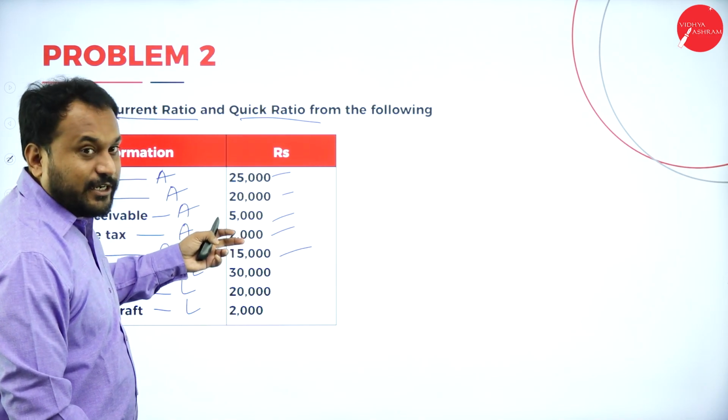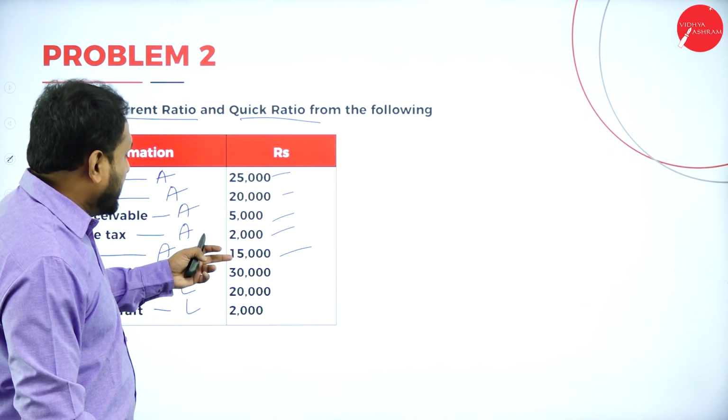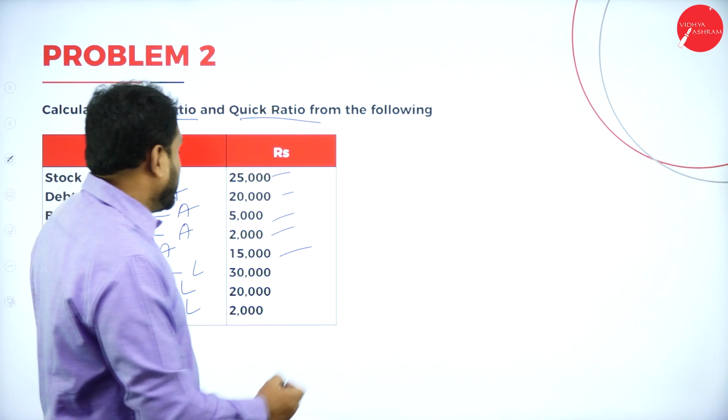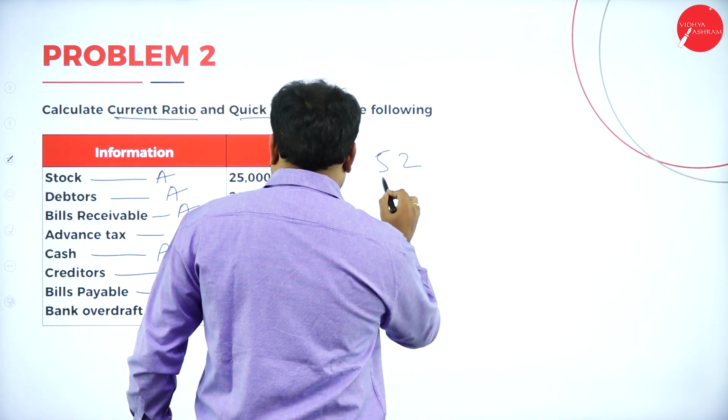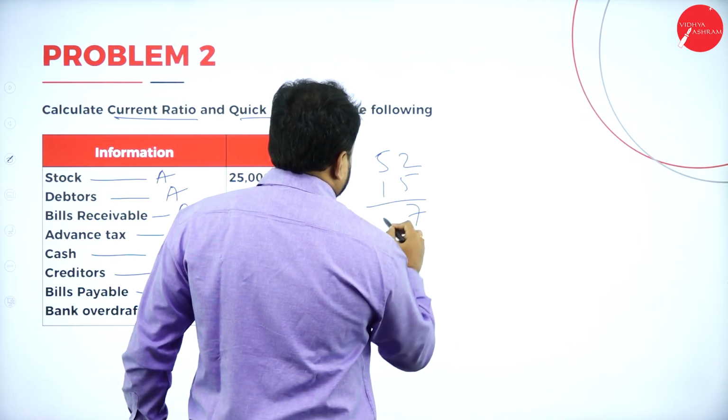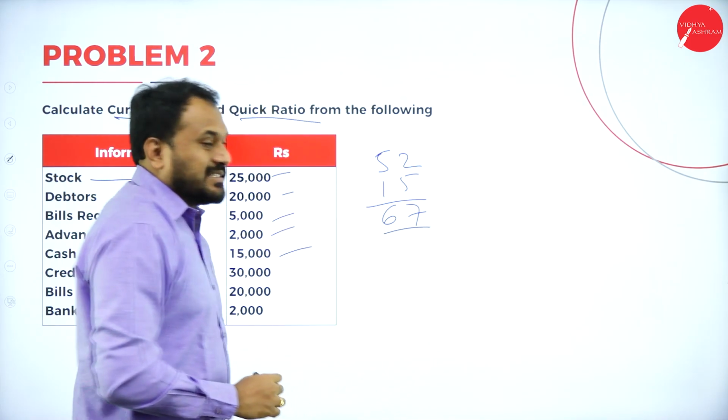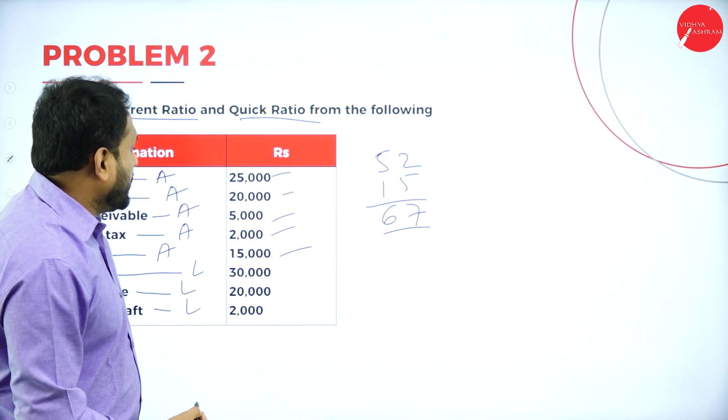50 plus 2 is 52. 52 plus 15 is 67. Right? So you have how much? 52 plus 15, that is 7 here and then 6. That is 67,000, which is what we got as assets.